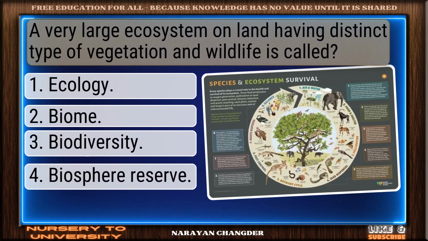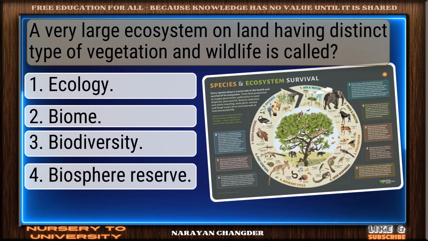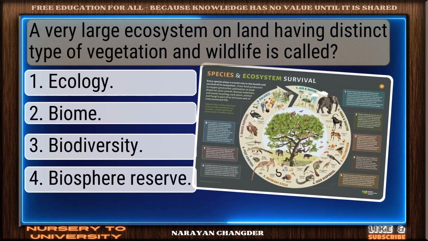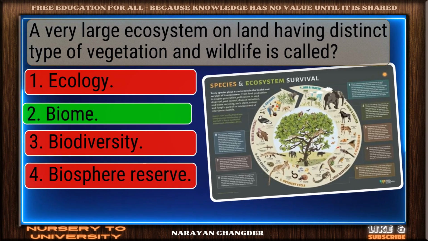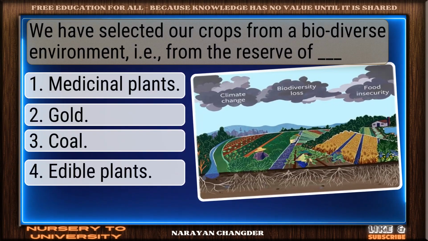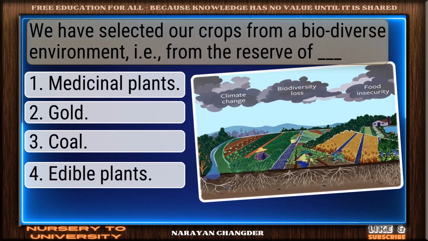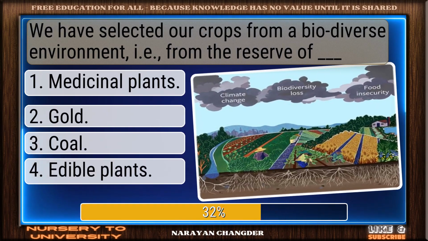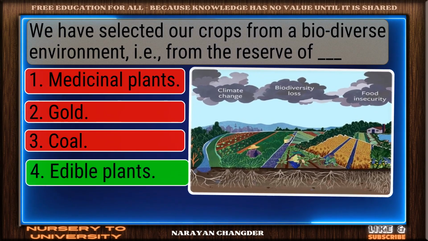Question number 55. A very large ecosystem on land having distinct type of vegetation and wildlife is called. Well picked. Biome is the correct answer. Question number 56. We have selected our crops from a biodiverse environment, i.e., from the reserve of dash. Bravo. Edible plants is the answer.